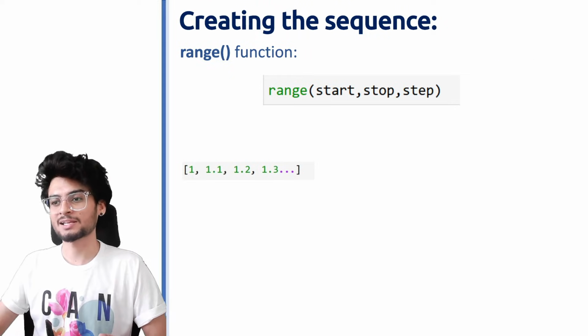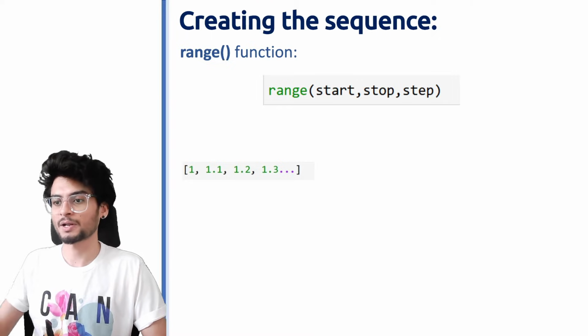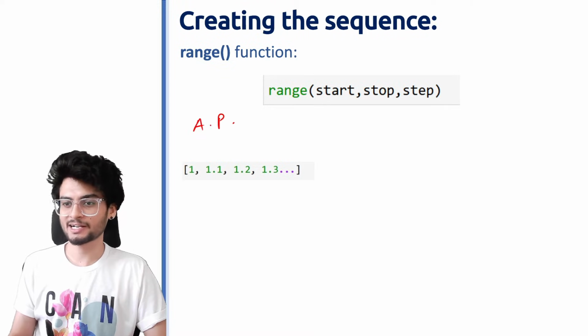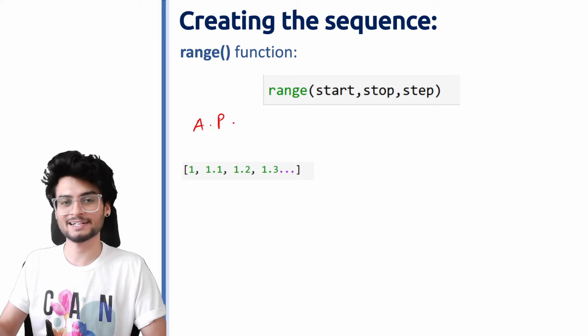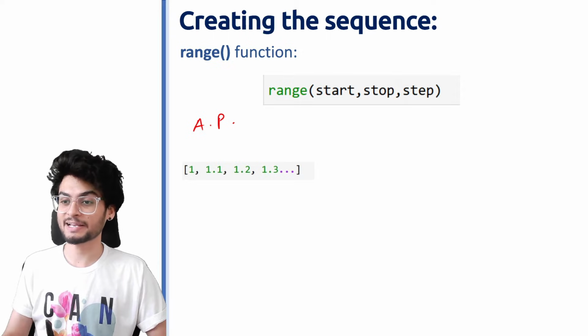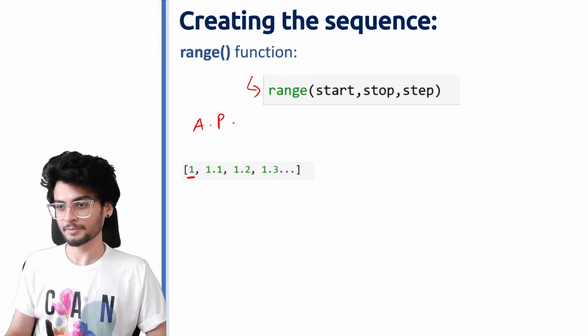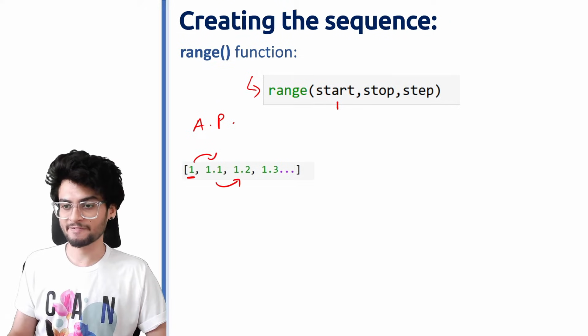Let's have a look at another example, a slightly different one. Now, अगर आप arithmetic progression देखा है आपने पहले, so you might see that it is kind of similar. But in this case कि आपको सब लिखना नहीं पड़ रहा है, a Python function will be doing everything for you. So we are starting from 1. Our common difference between every element comes out to be 0.1.